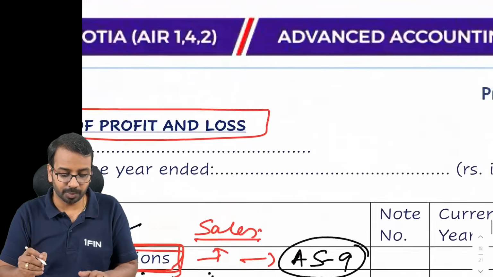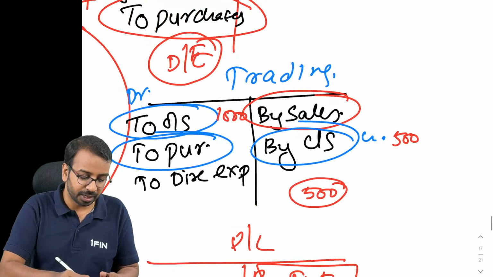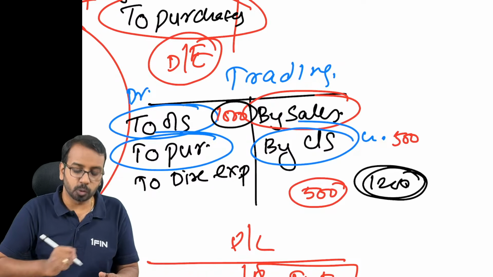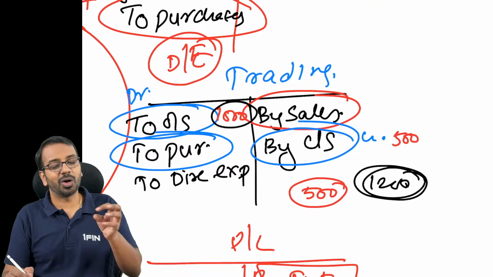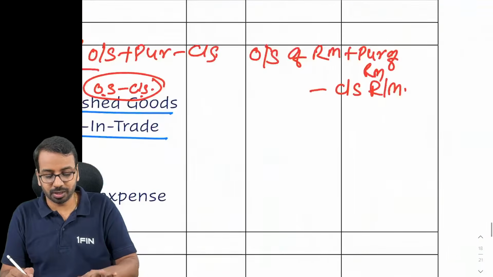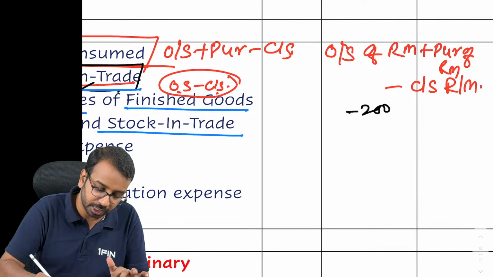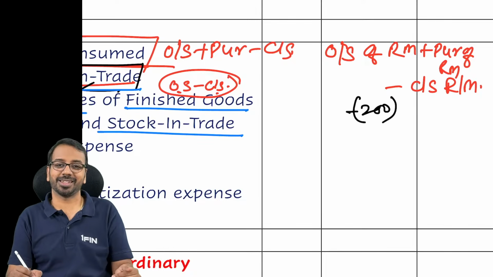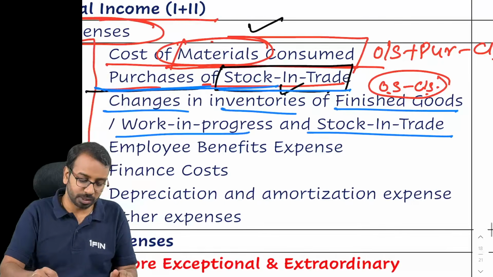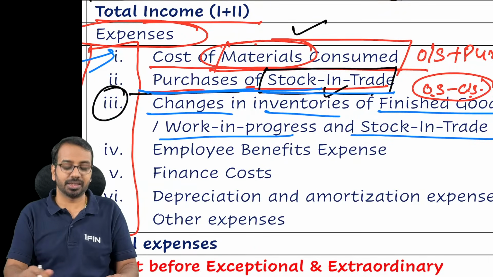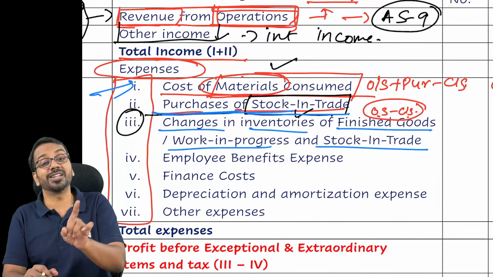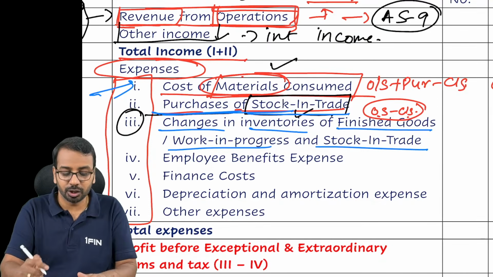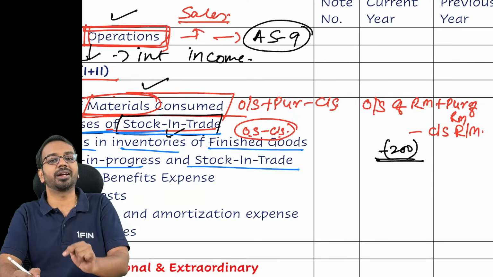Now one thing you have to keep in mind: if instead of 500, closing stock was 1200, with opening stock 1000, then on the credit side 200 is more. So you will post it as minus 200, or in brackets, as a reduction of expenses. I hope it is clear. For changes in inventories, you take opening stock minus closing stock. Second, if it is negative, you write the number in brackets or as a reduction in expense.